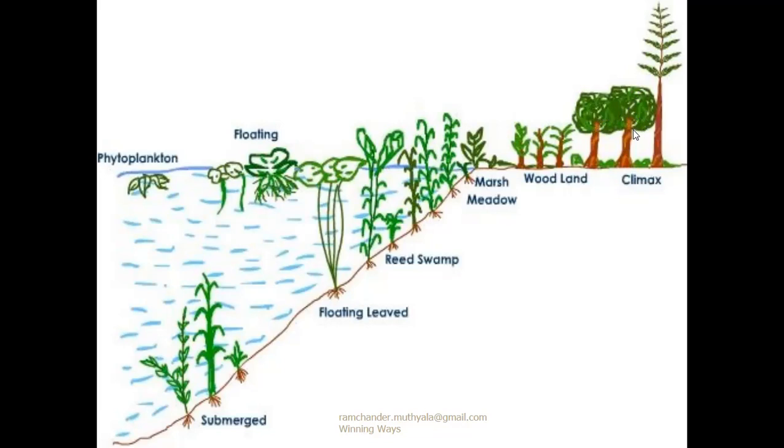So this is the climax stage of hydrosere. This climax stage starts with phytoplankton in the aquatic region. The aquatic region is modified into the climax stage after so many years. So this type of succession is called hydrosere, or hydrosuccession.